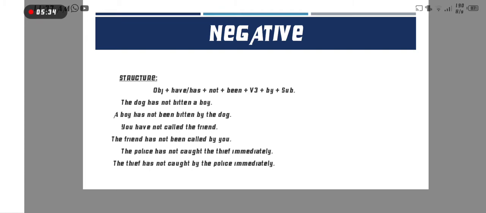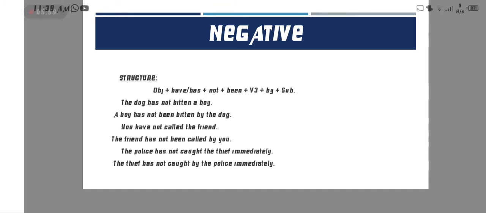Now the first example is: the dog has not bitten a boy. The dog has not bitten a boy. First the object, a boy, and then the helping verb is has because it is singular, then not for making negative, then been, and then verb third form bitten, by the dog. The dog here is the subject.